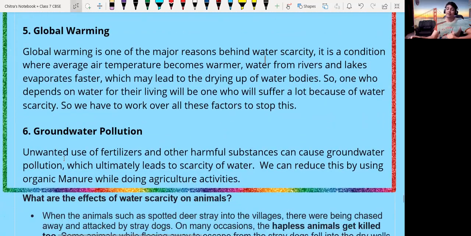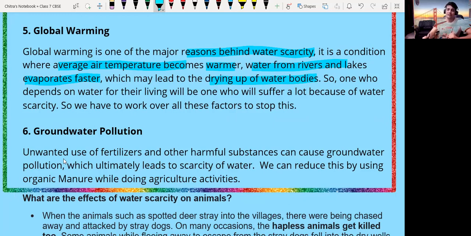Okay. Now, global warming is one of the major reasons behind water scarcity. It is the condition where the average air temperature becomes warmer. Water from the rivers and lakes evaporates faster as compared to normal temperature, which may lead to very fast drying of the water bodies.